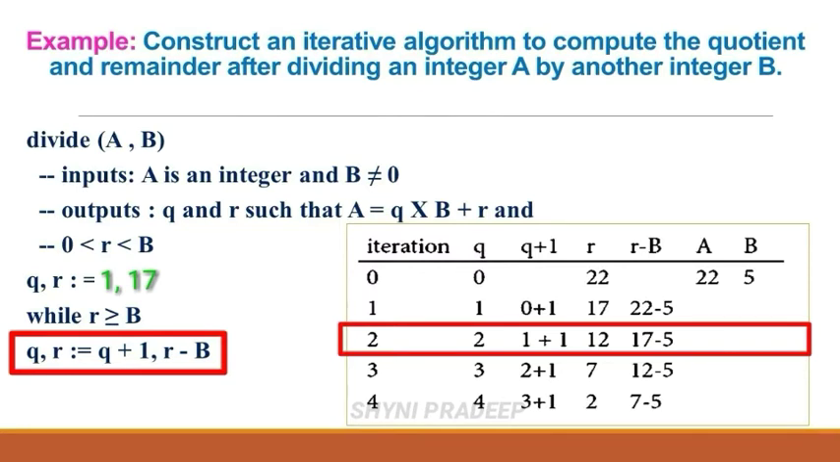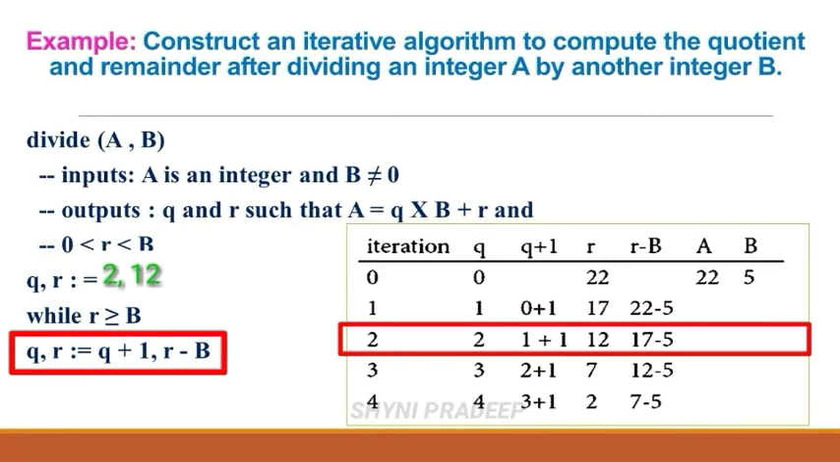And next, r is equal to r minus b means what is the value of r? 17. 17 minus b means what? 5. So 17 minus 5 is what? 12. So r is equal to 12. So now the q and r values are 2 and 12. Okay, this is the second iteration.